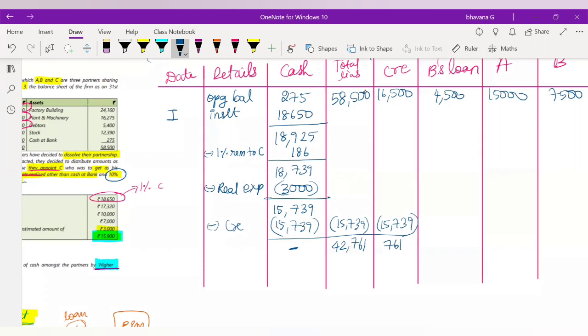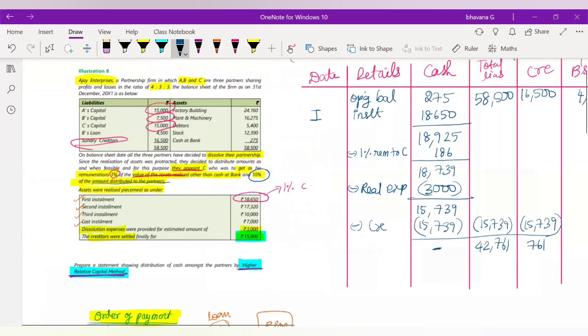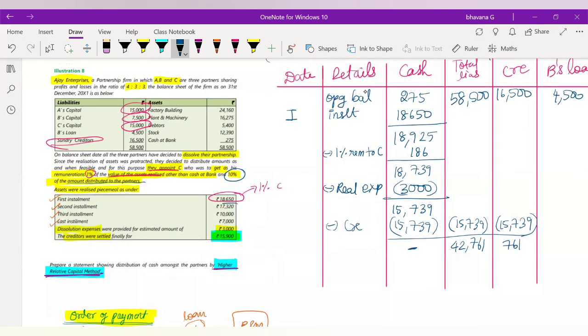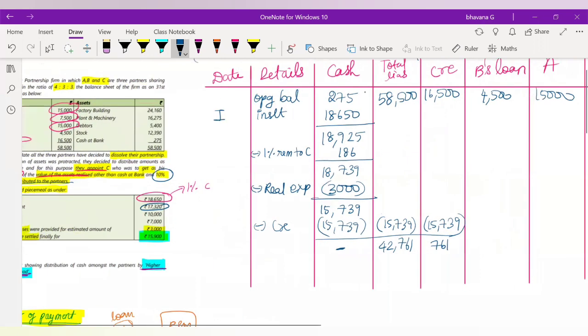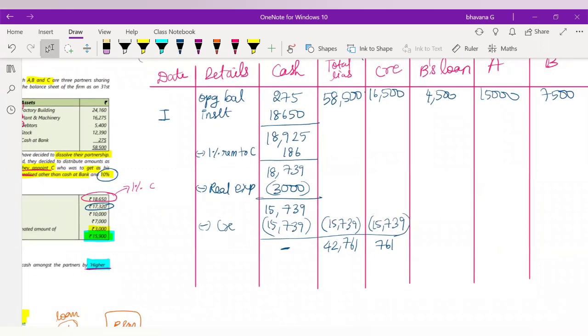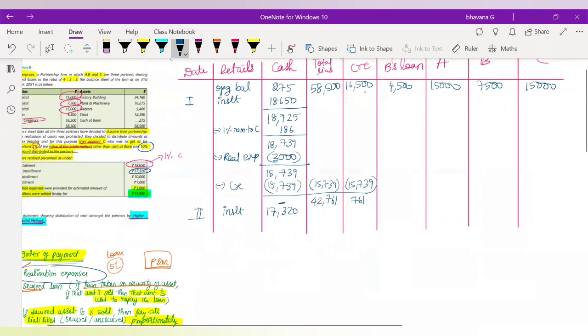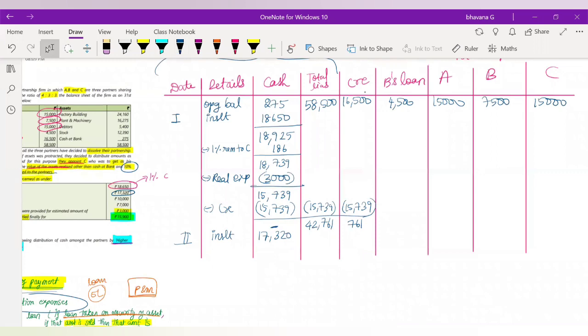Now in the company, they don't have any other cash left. So now you have to take your second installment. Your second installment was 17,320. So from the second installment, you got a cash of 17,320 rupees. Okay, so from these 17,320 rupees, who will you pay now? You have to pay the remaining creditors.